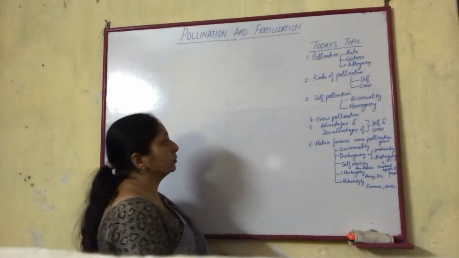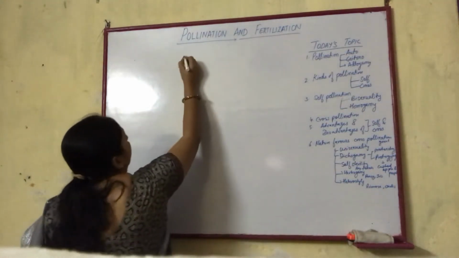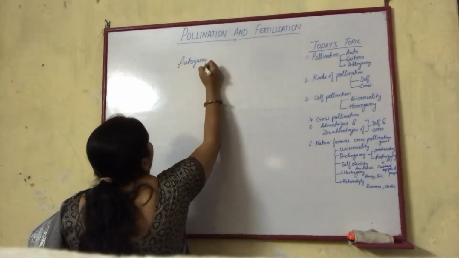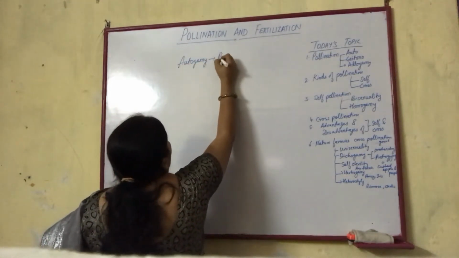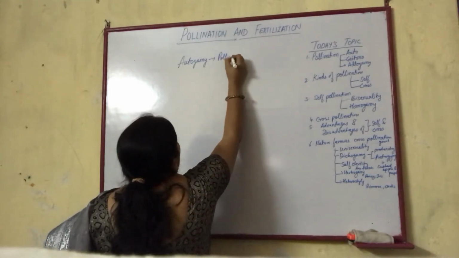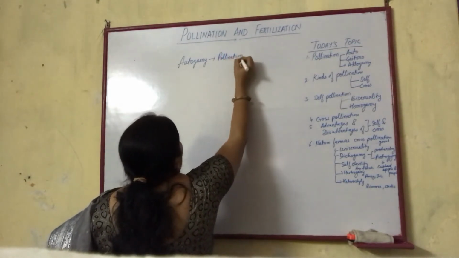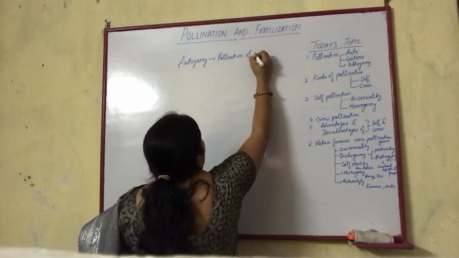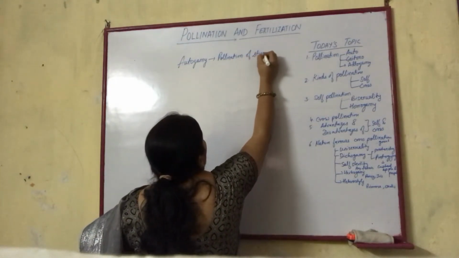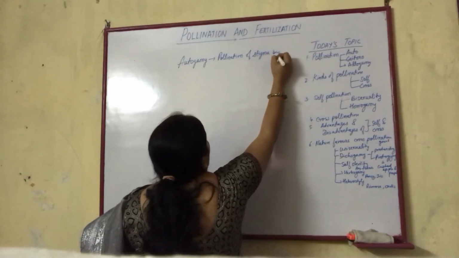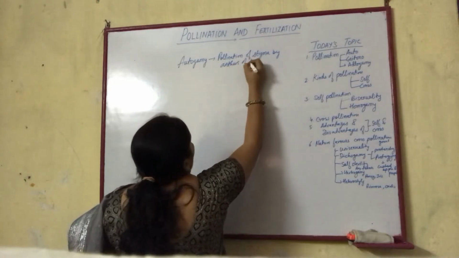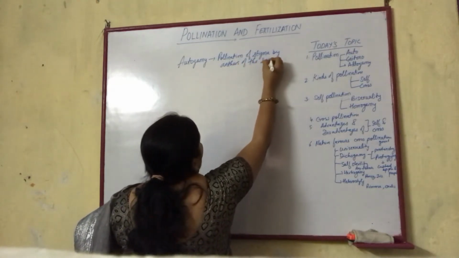So let's write some of the points. Autogamy: pollination of the stigma by anthers of the same flower.